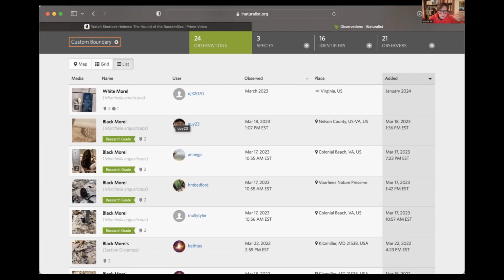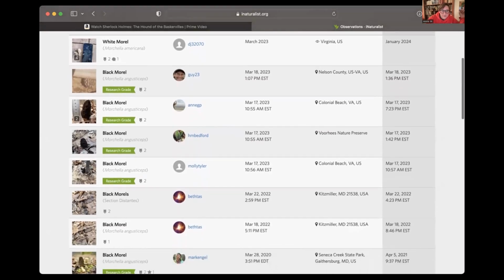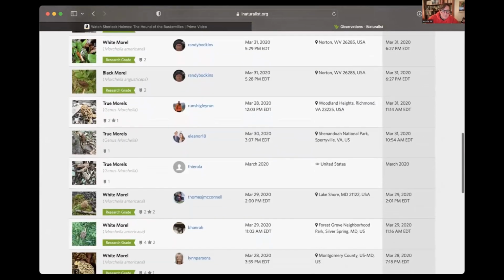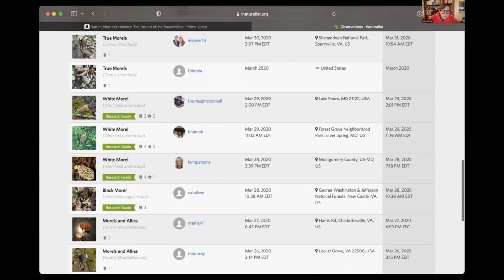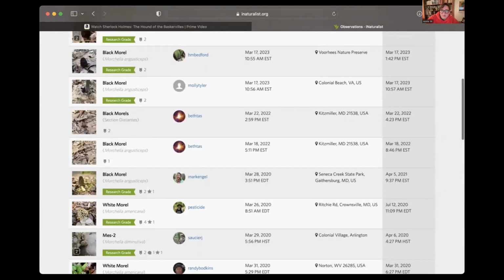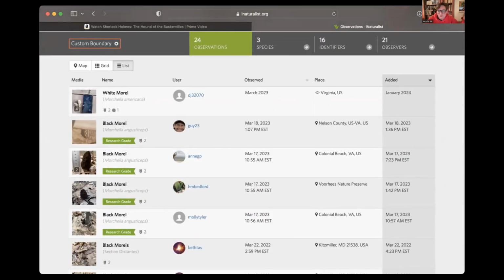It's all Morchella family, so it's not just one species. I'd like to draw your attention to the fact that if you scroll down here, these are almost all, well, I guess there are a couple that aren't, but most of these are Morchella angusta steps, which is black morels. Typically, people who know morels know that black morels are usually the first to fruit. Often when we do our forays, when we start morel season, the first things we see are either the half-free morels or the black morels. So it's not surprising to me that looking here, that's what we're seeing.